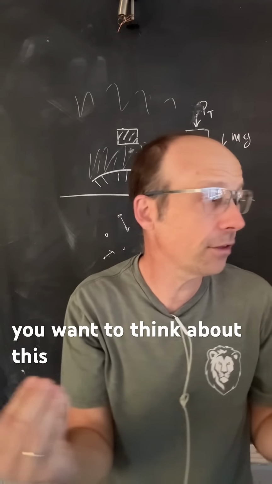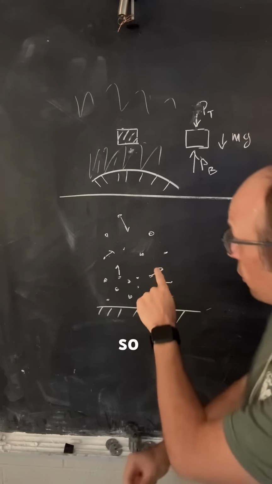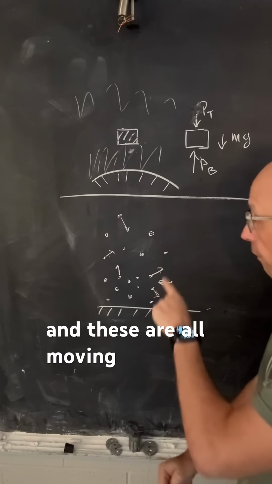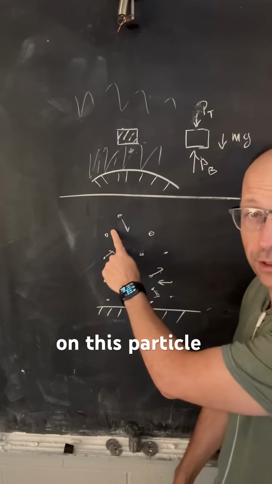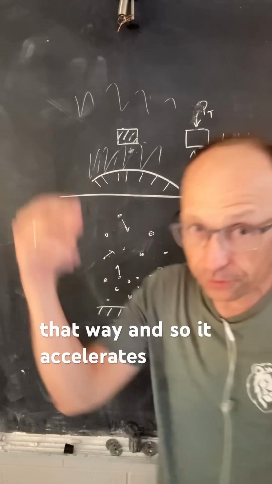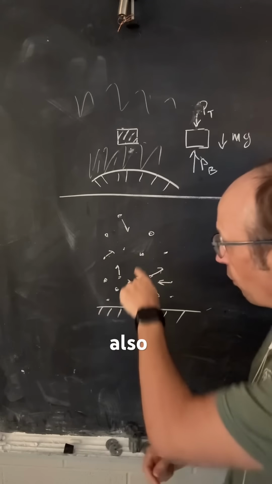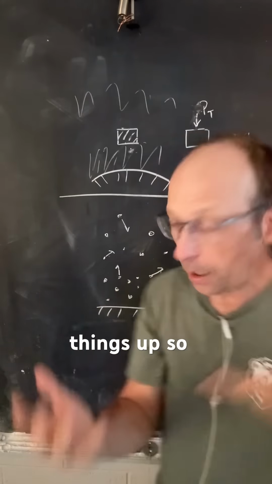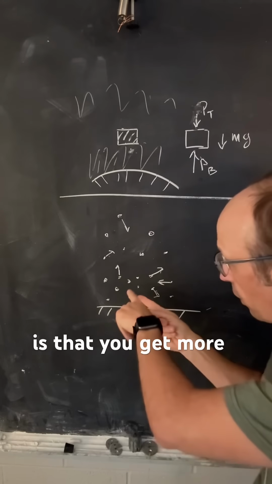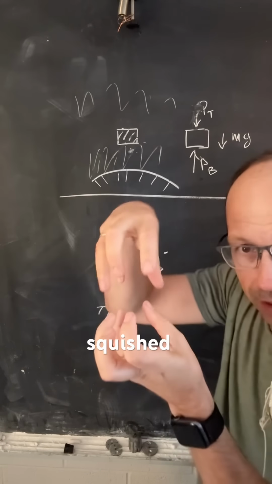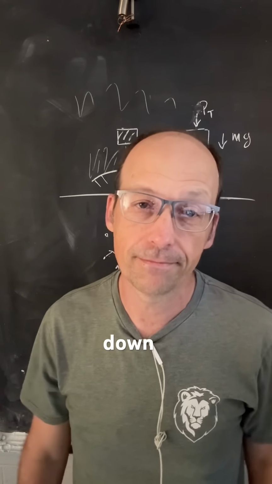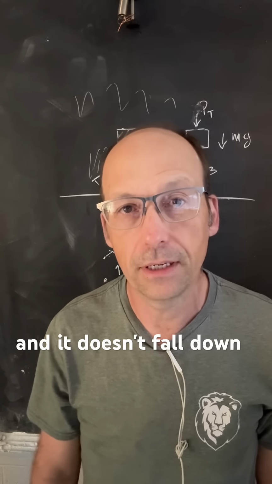If you want to think about this in terms of particles, that's a good way too. So imagine air is a bunch of particles, because air is a bunch of particles, and these are all moving around. Gravity pulls on this particle right here, and it's moving that way, and so it accelerates down. But it also collides with other particles, and those collisions sometimes push things up. So the result of all these particles moving around, falling and colliding, is that you get more particles down here squished together that collide more up than down, and that prevents them all from falling down. So there you go. We have an atmosphere, and it doesn't fall down.